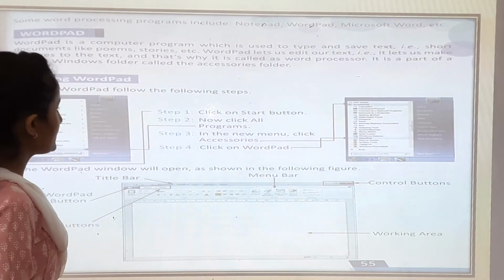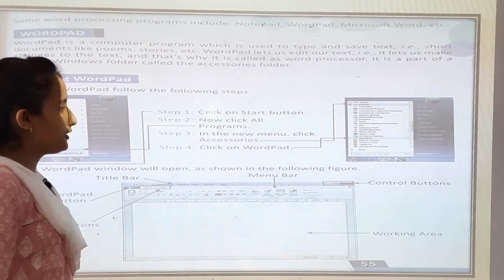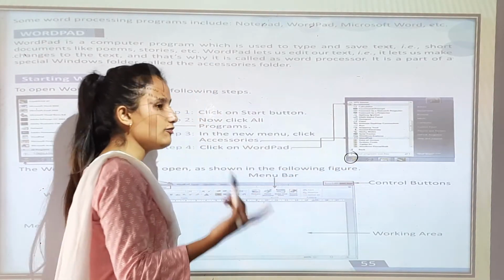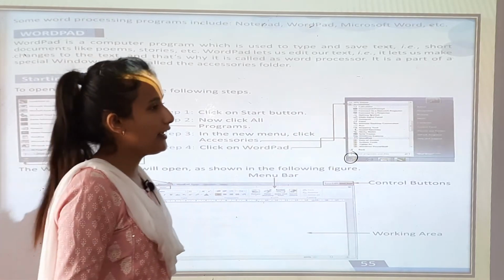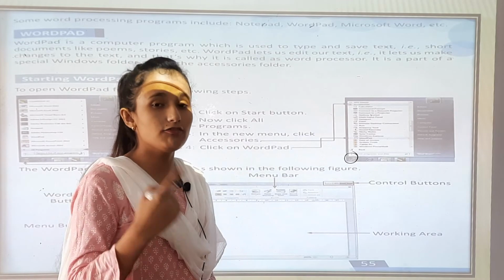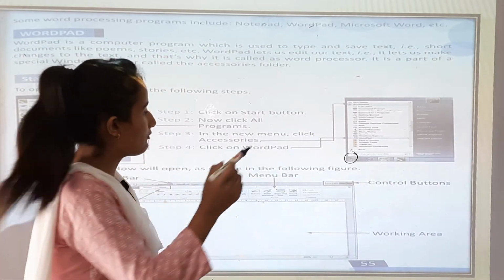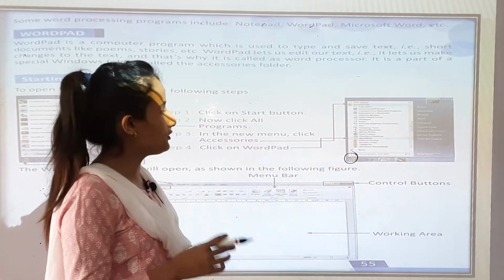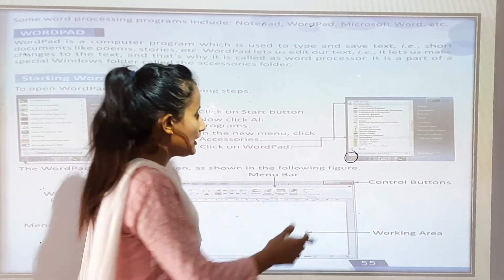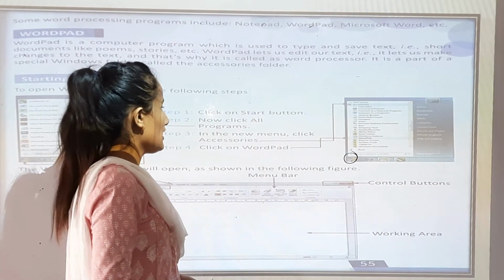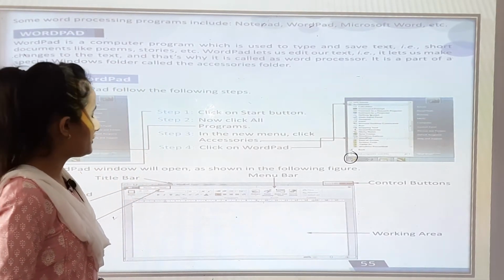Step 1: click the Start button. First you have to go to the Start button. If you want to write something on a computer, you have to click on the Start button. Whenever you want to write or search anything, you have to click the Start button. Okay. Now click on the Start button.